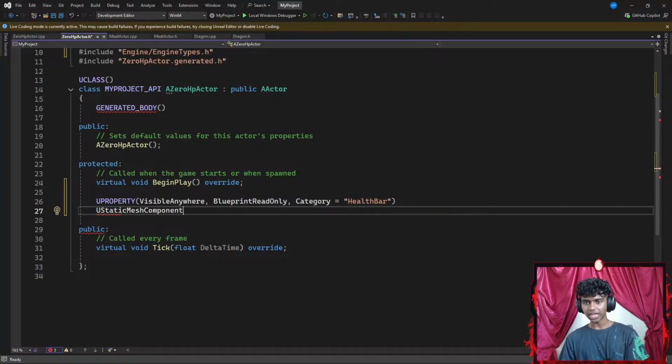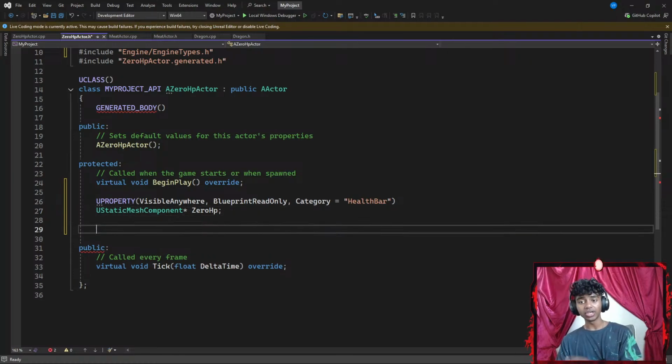Let's go with something like UStaticMeshComponent. There we go. So my UStaticMeshComponent. Okay, is it called, did I spell it correct? There we go. My UStaticMeshComponent is going to be represented by a pointer of something like 0 HP bar. I might just go with 0 HP, ending with a semicolon.